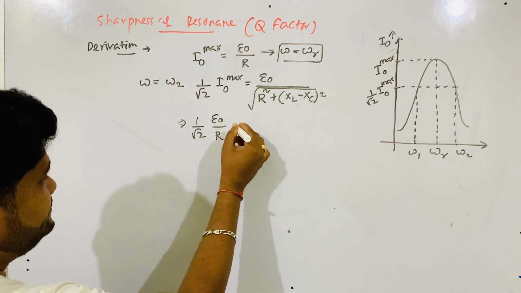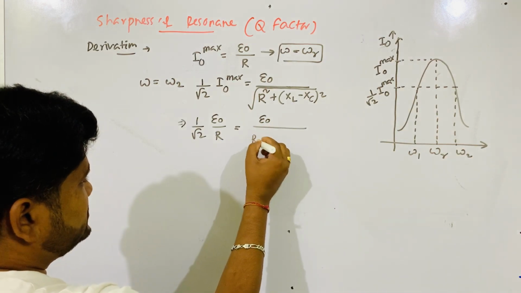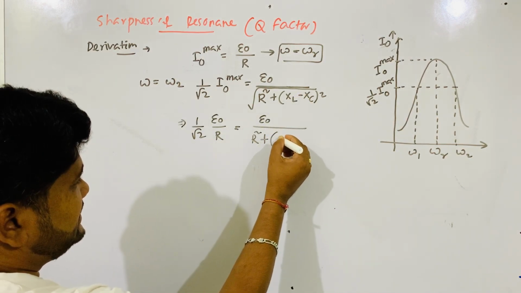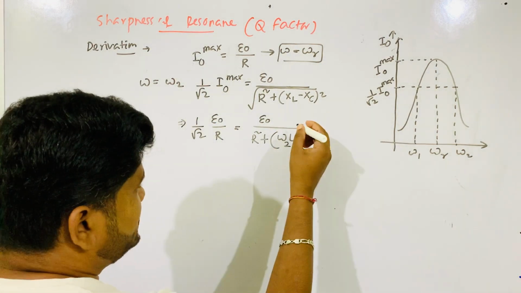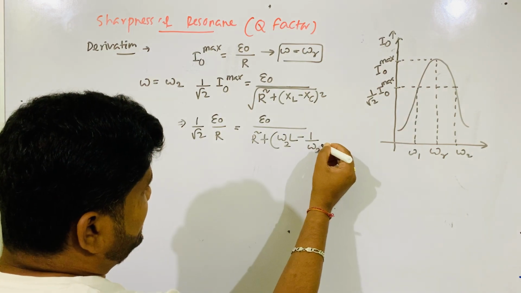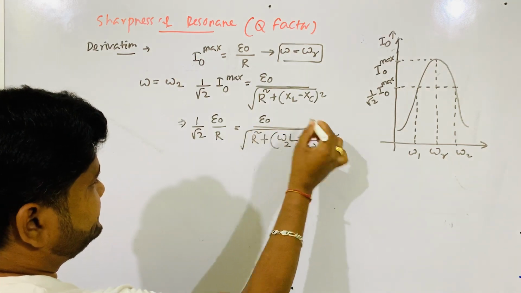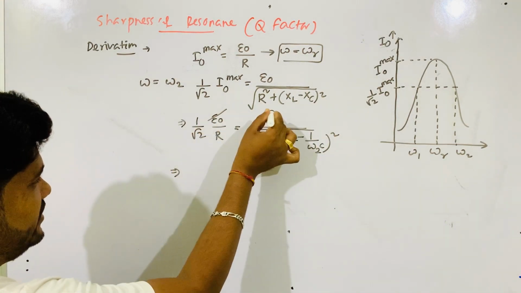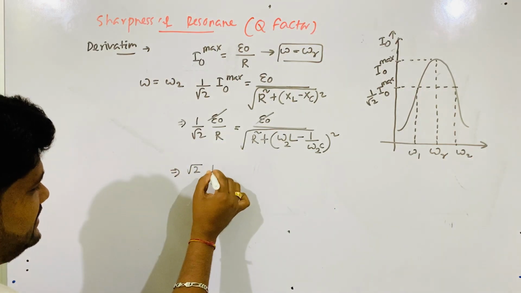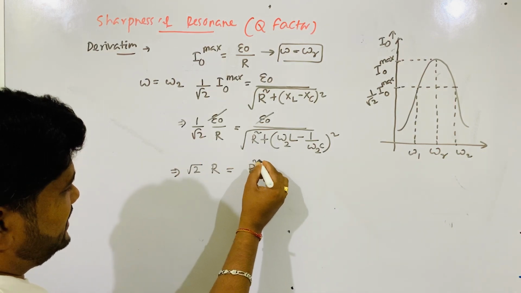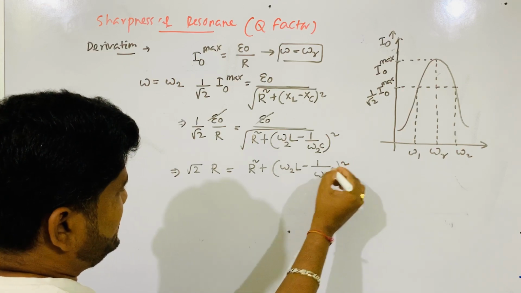E naught by R. I just brought from here E naught by R. This is E naught, over the square root of R square plus XL minus XC whole square. XL is omega L, but I wrote it at omega is equal to omega 2, so omega 2 L minus 1 by omega 2 C, since XC is equal to 1 by omega C. So E naught cancels. So root 2 R is equal to the square root of R square plus omega 2 L minus 1 by omega 2 C whole square.